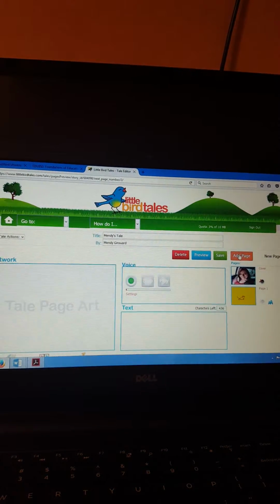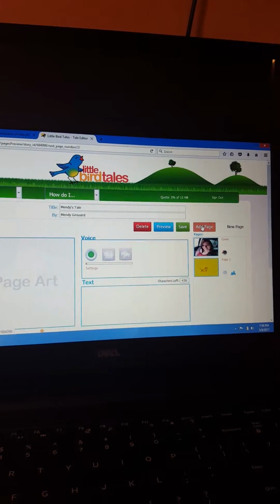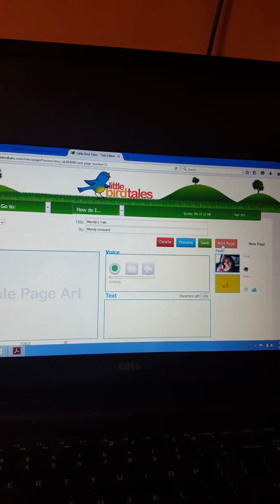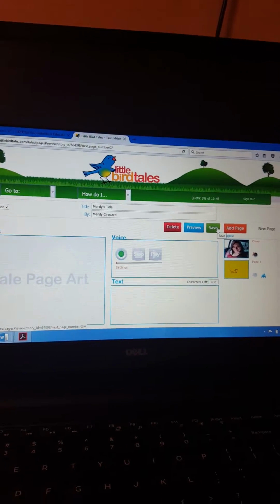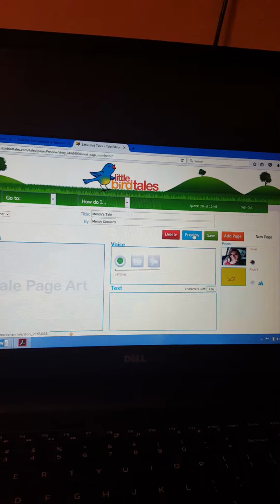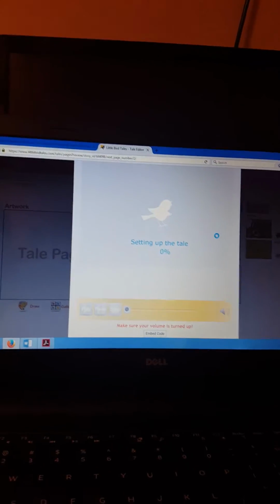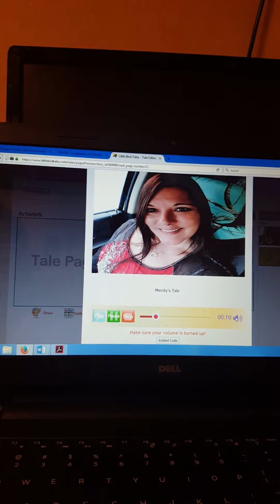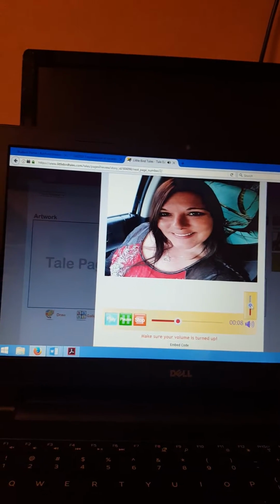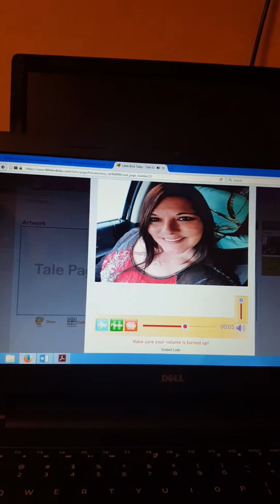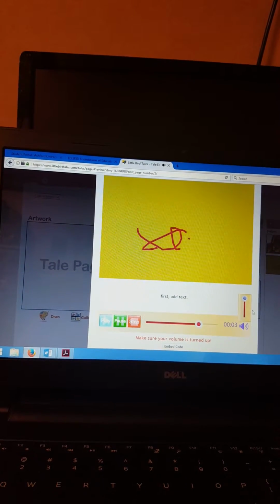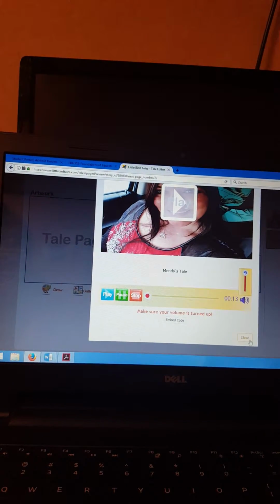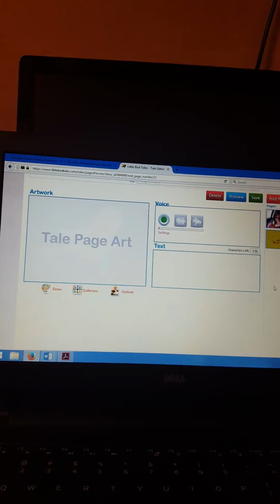And you continue here with the orange button, adding a page until you have completed your story. Once you have completed your story, make sure you hit the save button. And then we're going to hit the preview button. It's going to make sure your volume is up all the way. Step 1, we will add a picture. Then you will preview your story. Once you are done, you hit the close button.